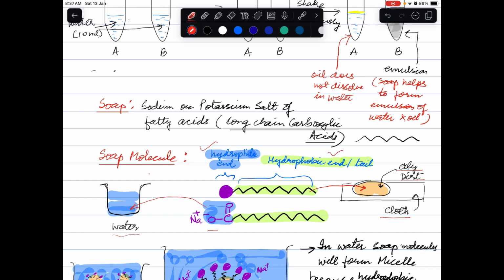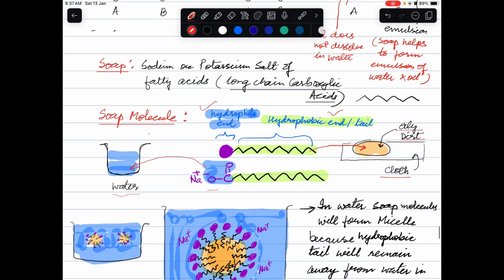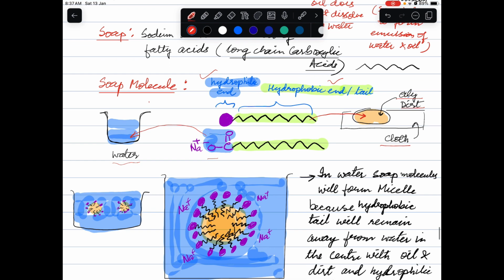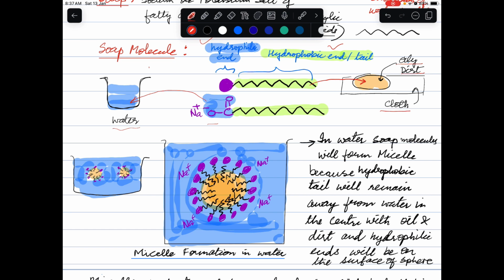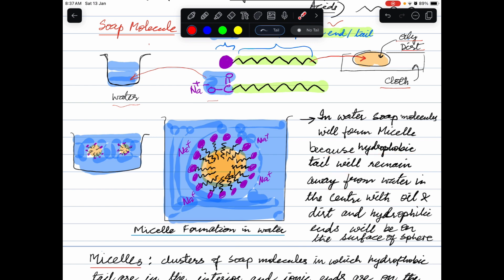Now, how does soap help to clean dirt or to clean clothes or other articles? What is the line of action of soap? When we use soap for cleaning anything, then in water soap molecules will form micelles. Why? Because the hydrophobic tail will remain away from water, and it is only possible when they form a spherical aggregate, which we call a micelle, in water. So what happens?